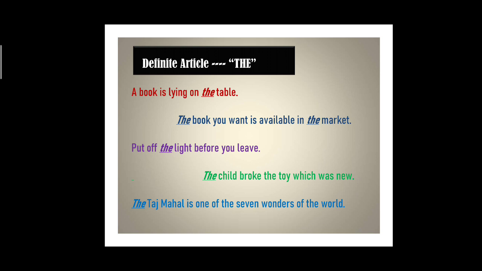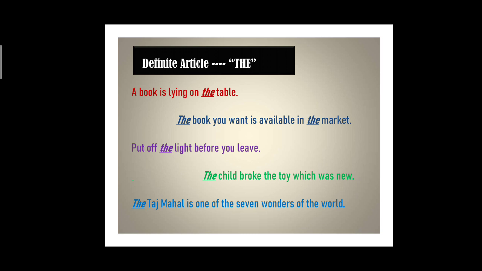The book you want is available in the market. Okay, so here is the sentence telling you any random book or any random market? No, the sentence is telling you about a specific book. Maybe you want the Harry Potter book, Harry Potter and the Deathly Hallows. You don't want any random book of the Harry Potter series, but you want that specific book. So someone is telling you that the book which you wanted is available in that market. So not any random market. Maybe the speaker is telling you about a specific shop in the market.